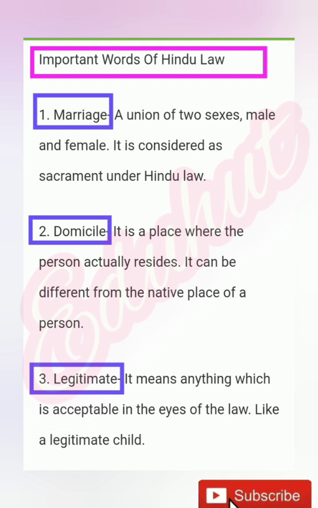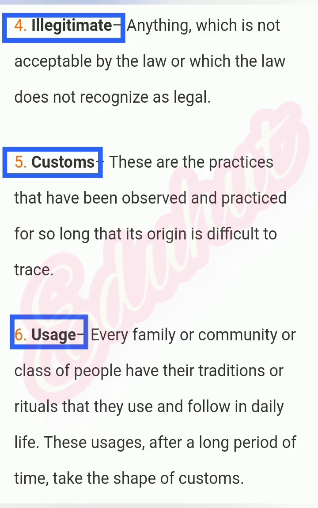Legitimate. It means anything which is acceptable in the eyes of law, like a legitimate child. Illegitimate. Anything which is not acceptable by the law or which the law does not recognize as legal.